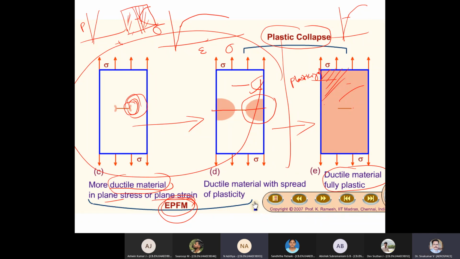Okay. So, do you have the knowledge of the classification of LEFM and EPFM? Yes, sir. What type of material can you go for EPFM? Sir, EPFM is, wait a second.